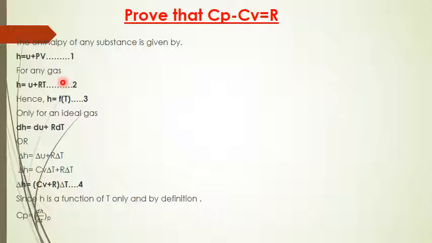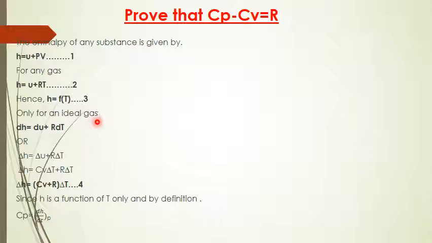Now for any ideal gas, H equal to U plus RT. Wherever PV is there, we can replace it by RT. Call it equation 2. Hence, we can write that H is a function of temperature, H depends on the temperature. Call this equation number 3.